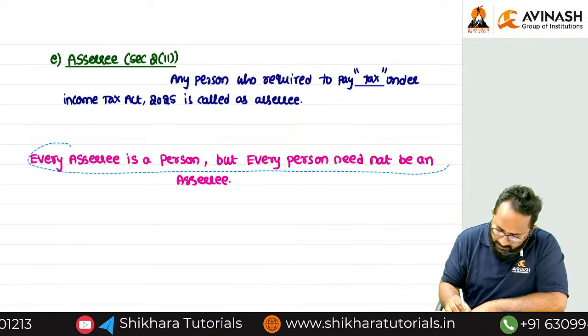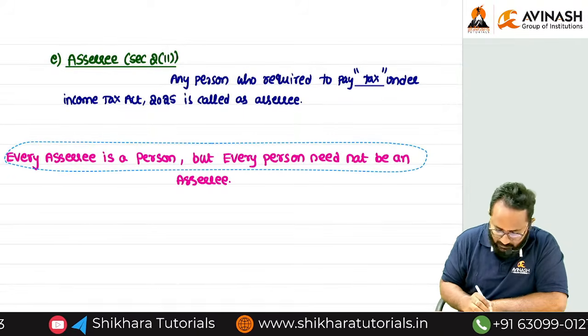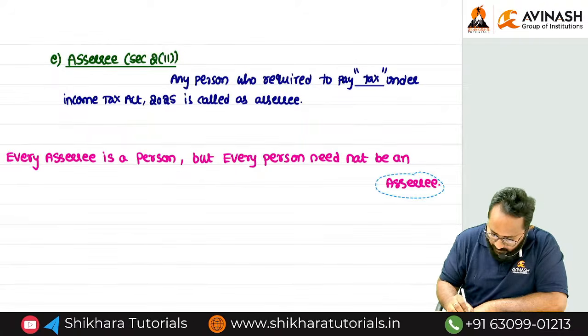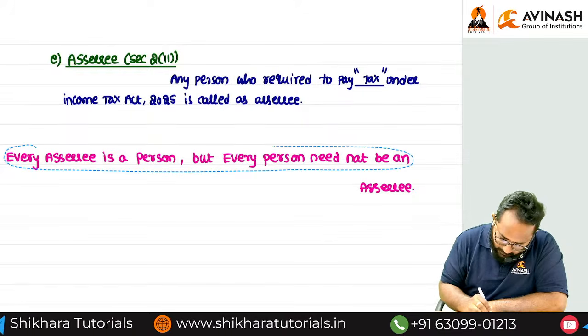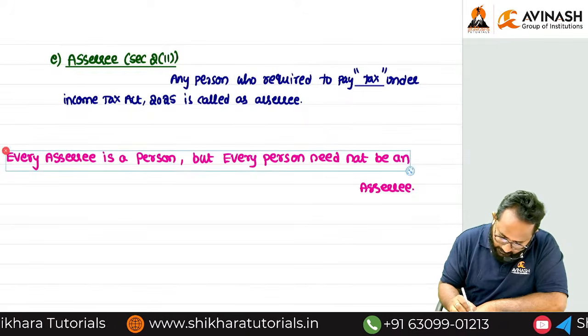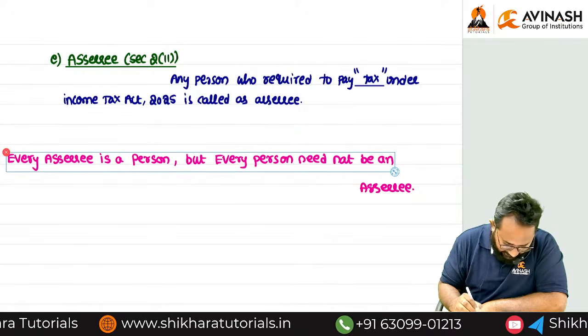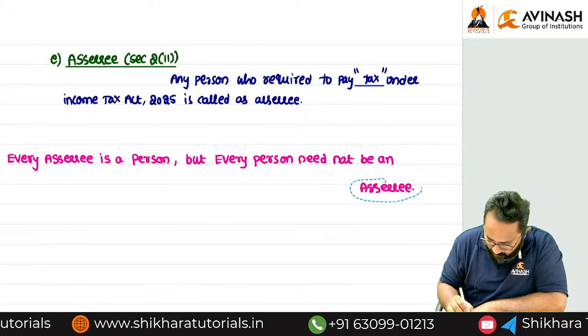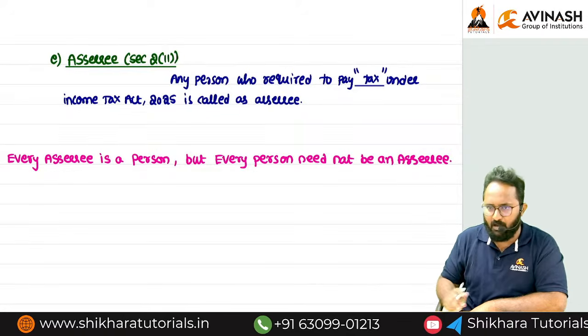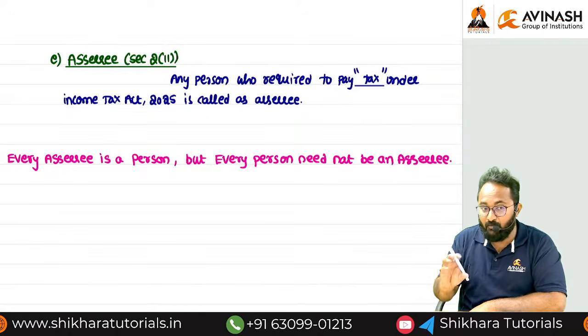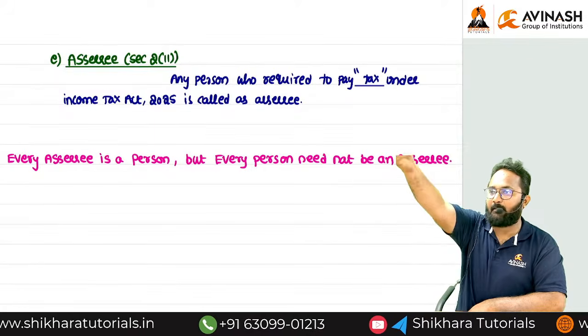So if you become an SSC, you are a person only. But every person need not be an SSC. Understood this line? It is just a sentence given in the Act itself. For our understanding purpose also we can remember: all are persons, but very few among the persons will become an SSC.